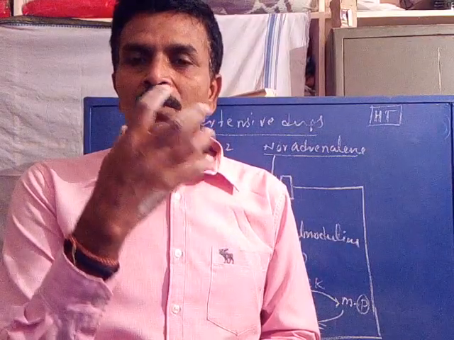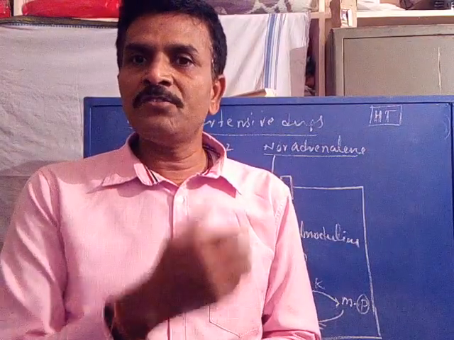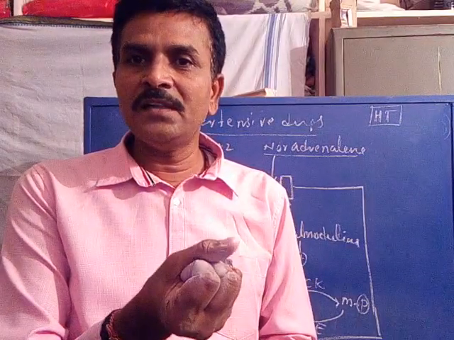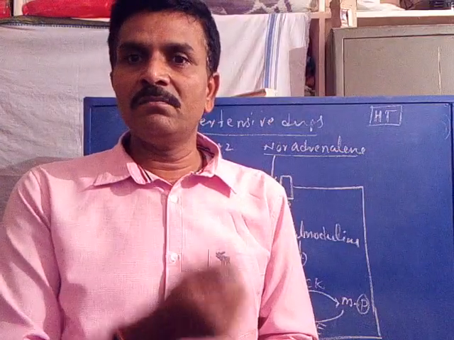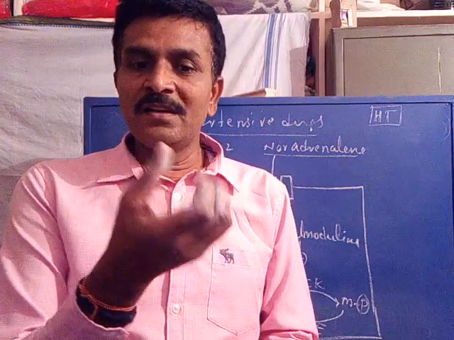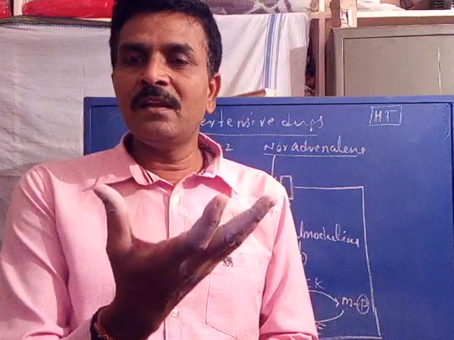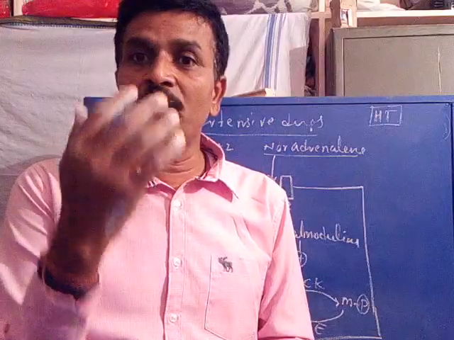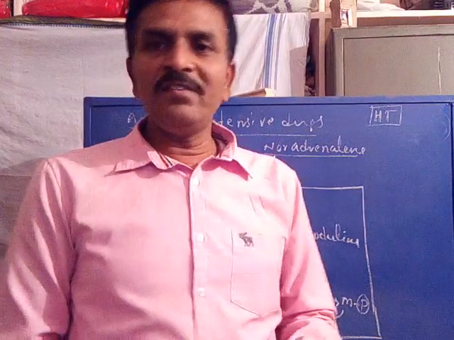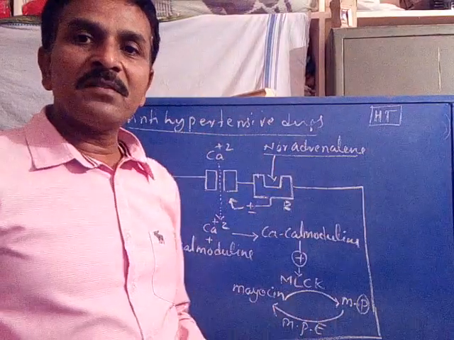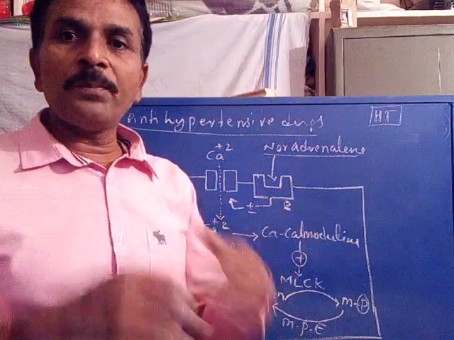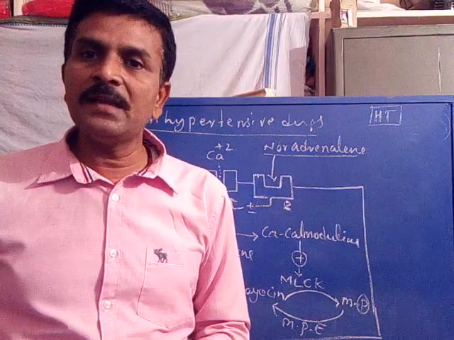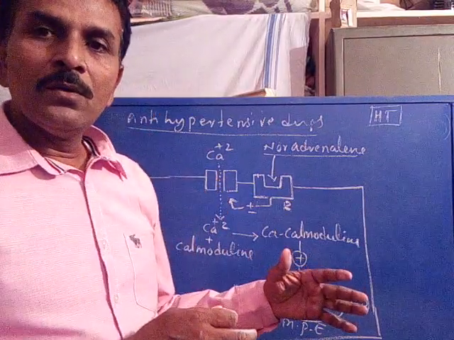Is it clear? So in a normal person, as we just discussed, the forward and backward reactions are equal. That means constriction and relaxation of the blood vessel are also equal. This is what we observe in the normal person. So this leads to proper irrigation or proper supply of the blood throughout the body. Is it clear?